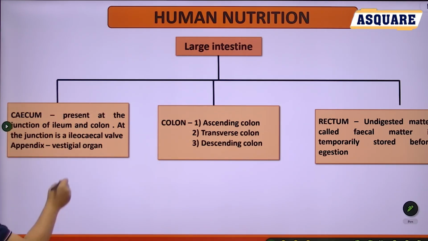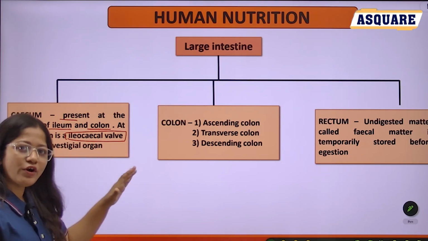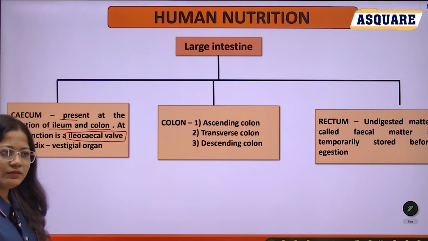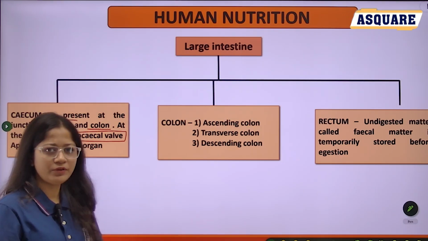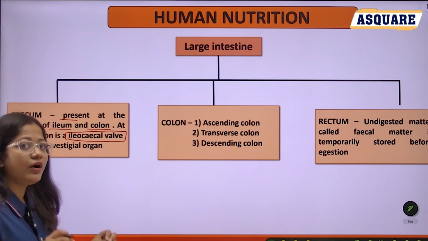The cecum is present at the junction of the ileum and colon. The ileocecal valve is present at the junction of the cecum and ileum. What is the function of this valve? It prevents the backward flow of food. Then in the cecum, the most important thing, the vestigial organ, is present.